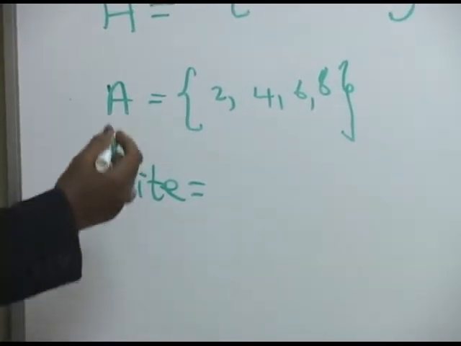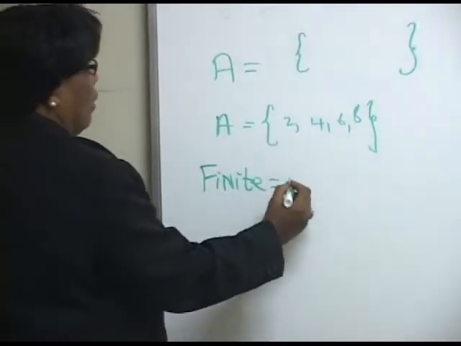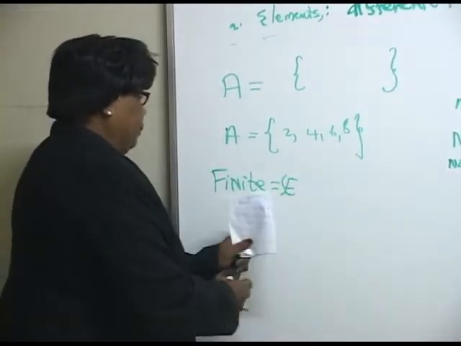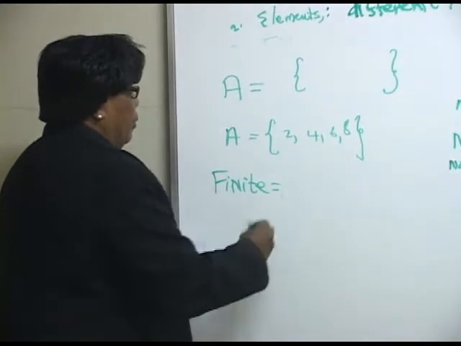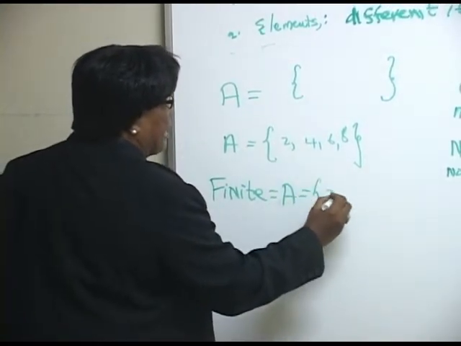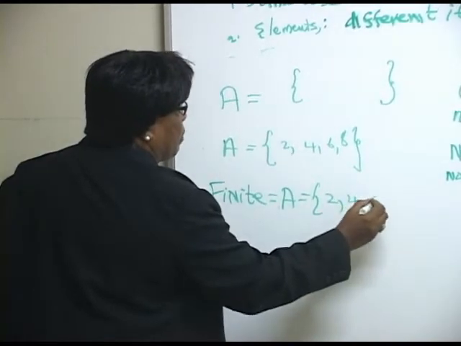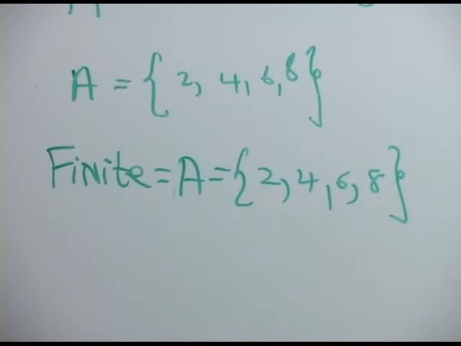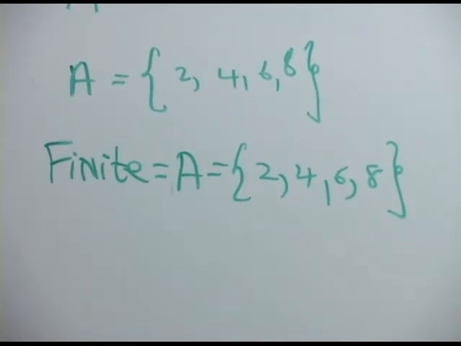So, for example, this set A would have been a finite set because we know the last member of that set. As long as we can see the last member of any set, it is called a finite set. It has an ending.